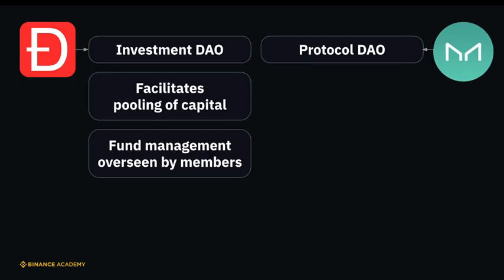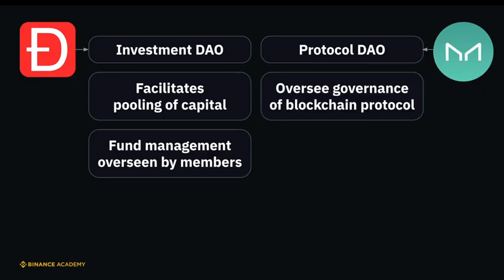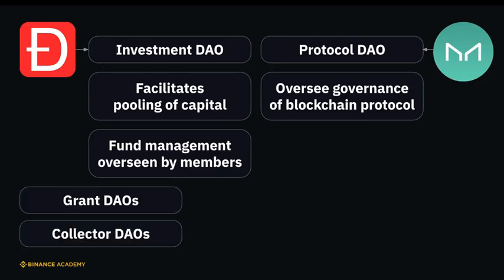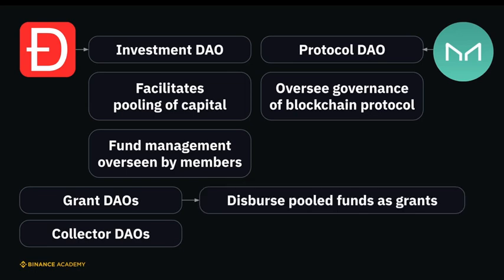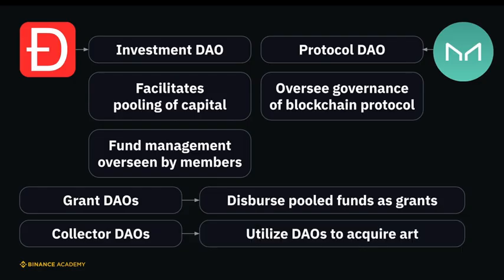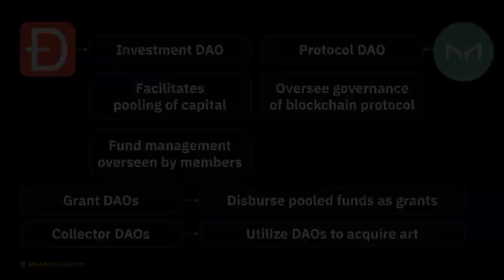On the other hand, MakerDAO exemplifies a protocol DAO, primarily overseeing the governance of a particular blockchain protocol. Grant DAOs and collector DAOs function somewhat like investment DAOs, but with distinct purposes. Grant DAOs disperse the pooled funds as grants, while collector DAOs utilize them to acquire art.